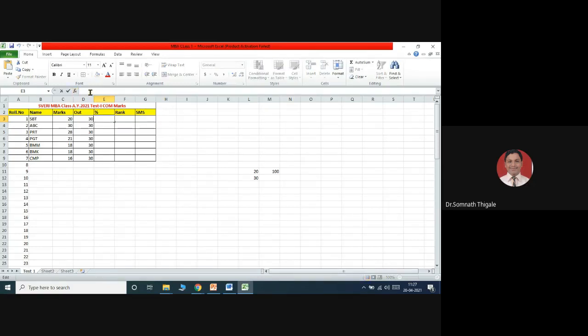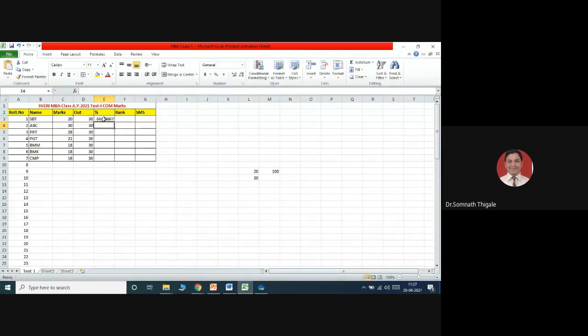This fx value is equal to 20 divided by this, keep it in one bracket, into, that is multiplication, into 100 and say enter.